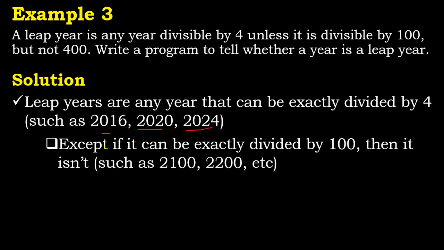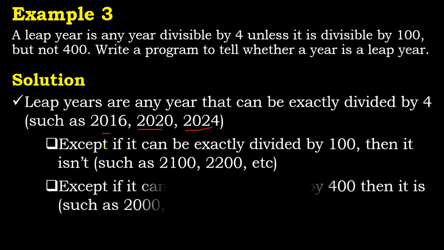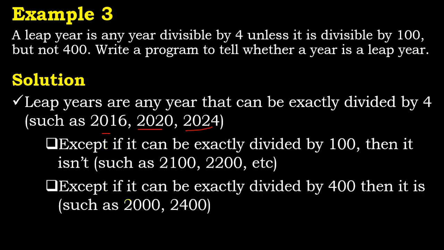What we're saying is that if that year is divisible by 4, and that same year is divisible by 100, then you have to check again. Then that year is not a leap year unless we do a third check. So we say except if it can be exactly divided by 400, then it is a leap year.